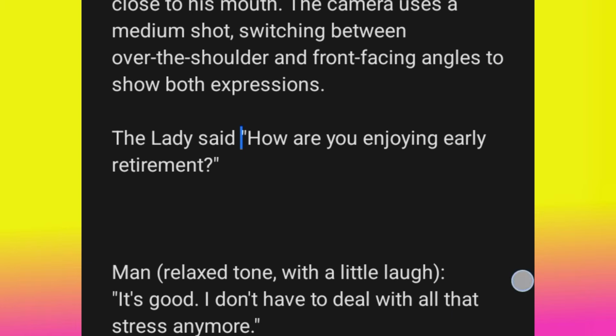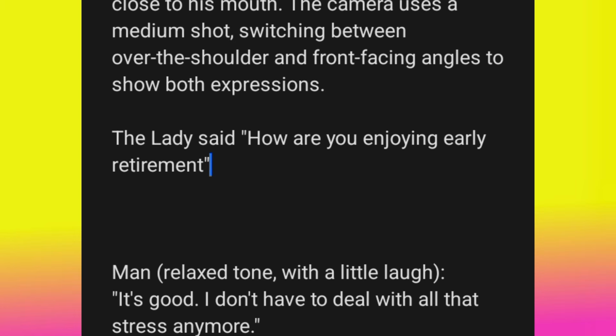Okay, if you are generating a prompt anywhere that you want your character to talk, this is how to do it. Make sure you put this said or says so that the AI will understand this is what you want the subject to say. Make sure you put it, and don't forget to put the double quote. The question mark, the AI doesn't actually use to understand it, so I always remove it.